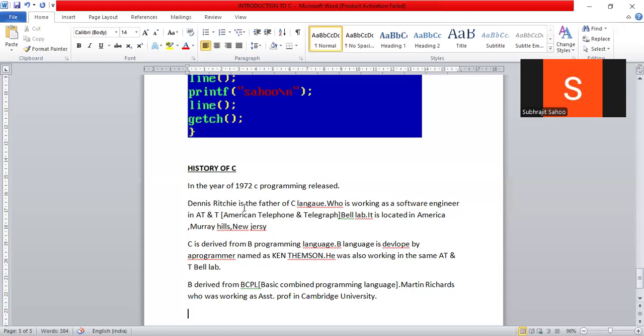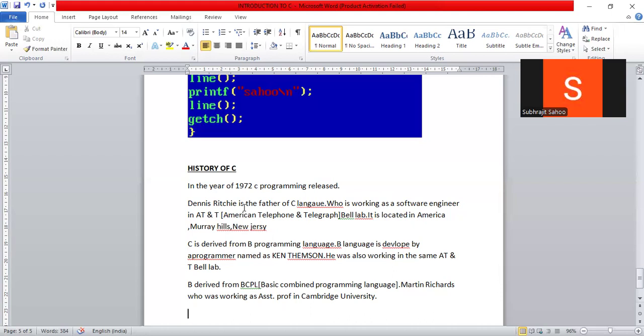Again, what happened after that? C is a standard programming language, and from 1972 onwards, C was used to develop the first small software. Some software development started here, right?